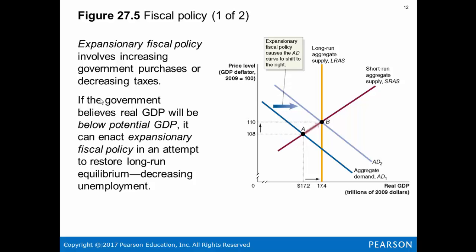So if the government believes real GDP will be below its potential, it can act. So we're here on A, but the potential is B. What it would have to do is enact either lower taxes, which increases income, or directly purchase things, and therefore shift aggregate demand from AD1 to AD2. This would be an attempt to restore long-run equilibrium, which also should decrease unemployment.